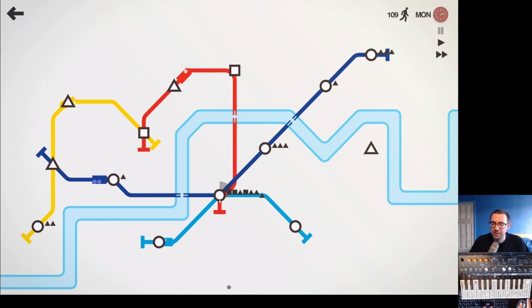Yeah, so what's going to happen now is that this station has too many people, and so we need to make sure that our trains are prepared to deal with that. And the way the game creates tension in these scenarios is to add percussion. And that's essentially what we get now.